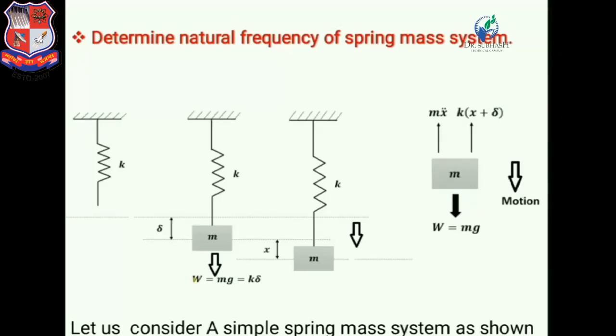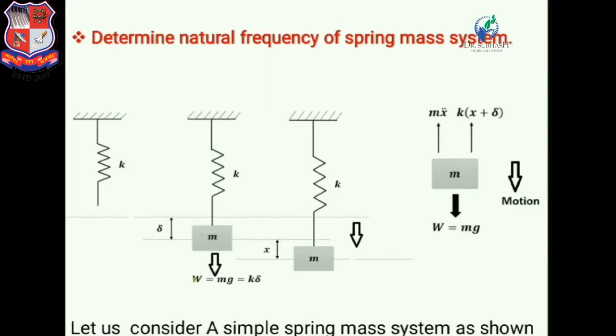Let us consider a simple spring mass system as shown in figure. Here we consider a massless spring, that means we neglect the mass of the spring. As shown in figure, there are 3 positions of the spring.